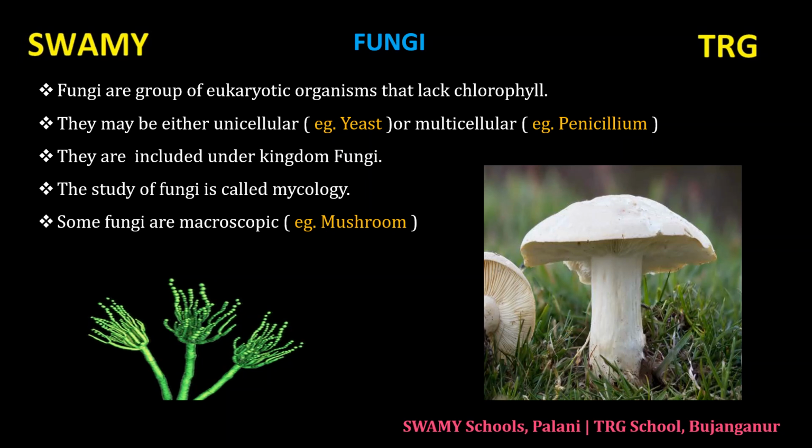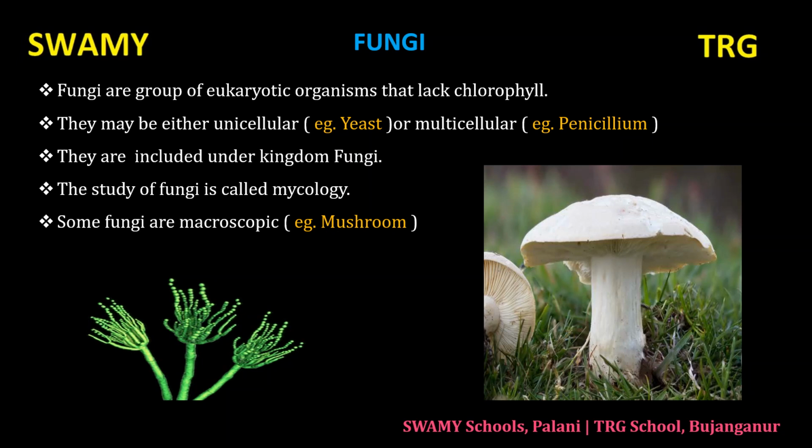Fungi are a group of eukaryotic organisms. What are eukaryotic organisms? The organisms having a true nucleus in their cell. And they lack chlorophyll. They do not have chlorophyll at all. They grow in dark environments. They may be either unicellular, for example yeast, or multicellular. Unicellular means single cell. Multicellular have many cells in their body. Example, penicillium.